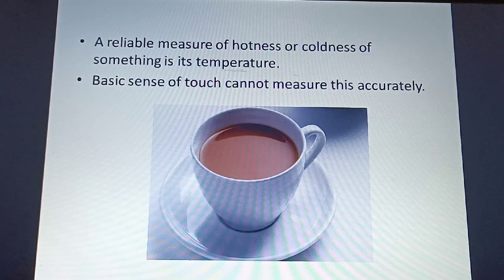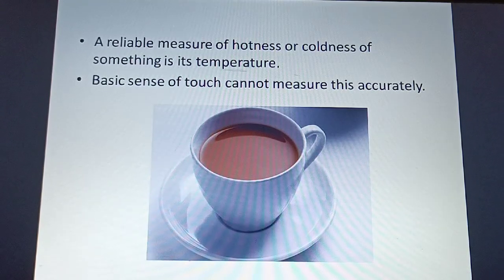Now basic sense of touch cannot measure this accurately. What is the basic sense of touch? For example, if you touch hot water and then you go touch hot tea, what happens? You don't feel hot. Maybe you are touching cold water and then go and touch ice, so you may not feel cold. So basic sense of touch cannot measure coldness or hotness accurately. So for that we need an instrument. How to find out whether it is cold or hot?